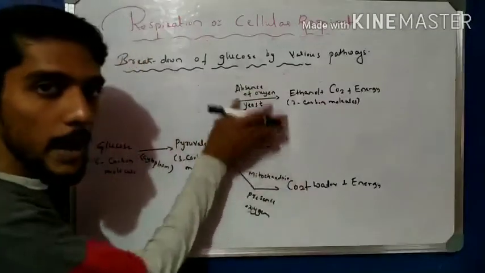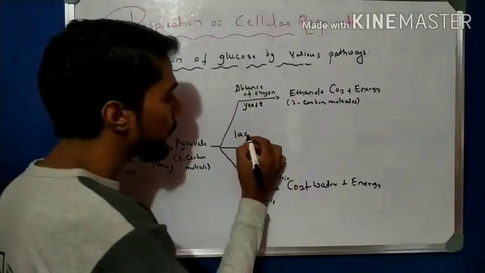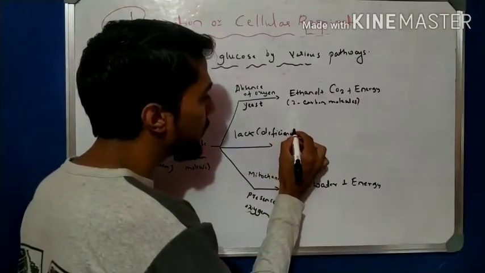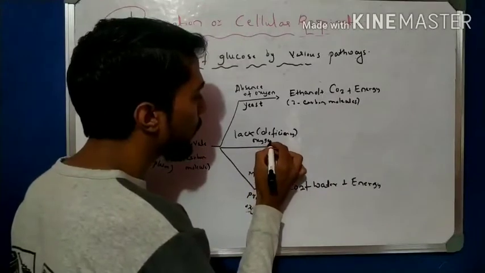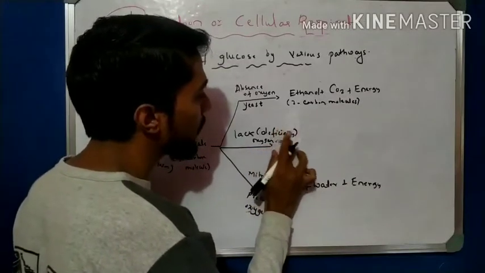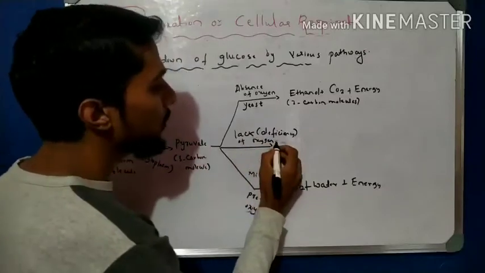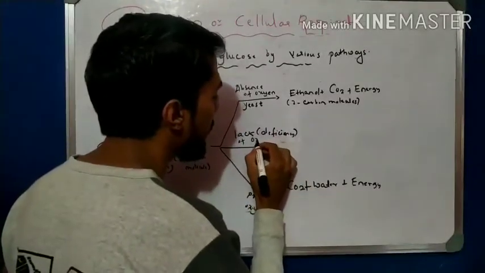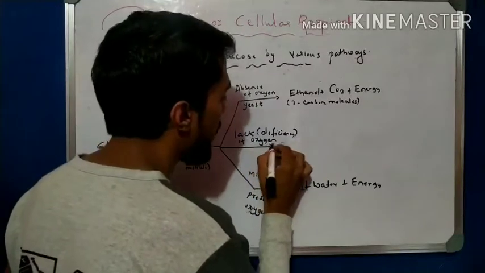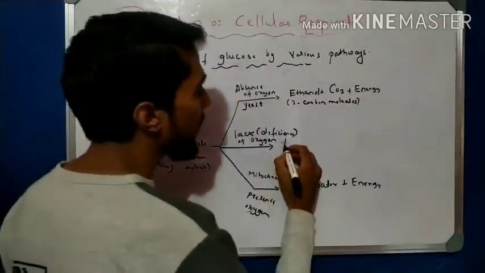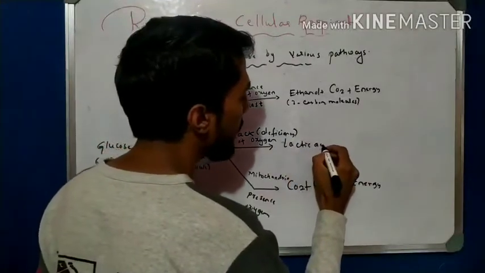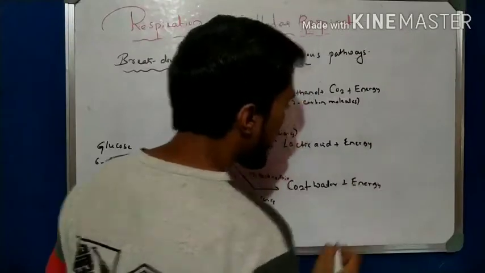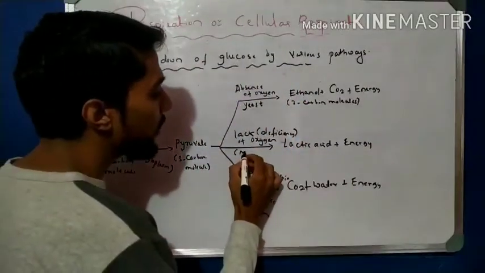Now in between, there is a lack of oxygen, also called the deficiency of oxygen. Oxygen is deficient. What happens here? In the lack of oxygen, lactic acid is formed. Lactic acid plus energy. And this takes place in the muscles.